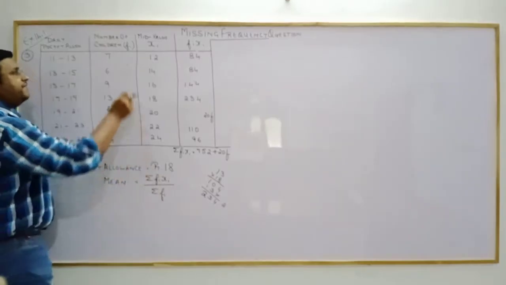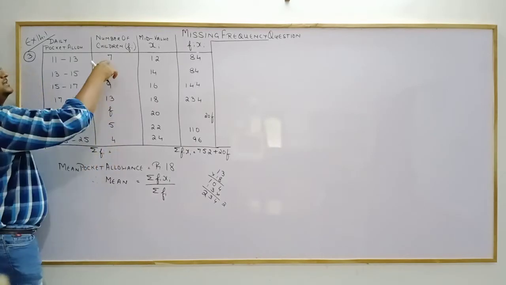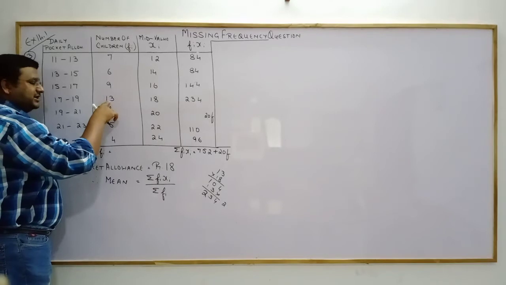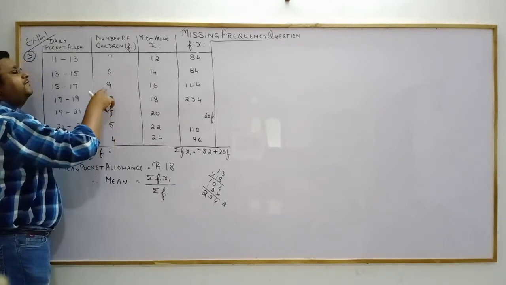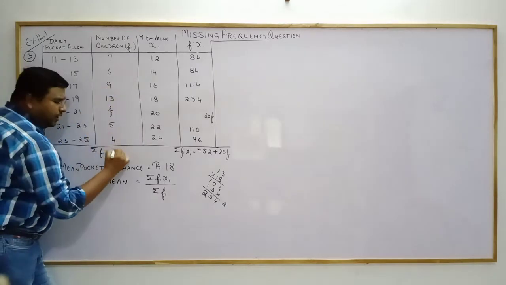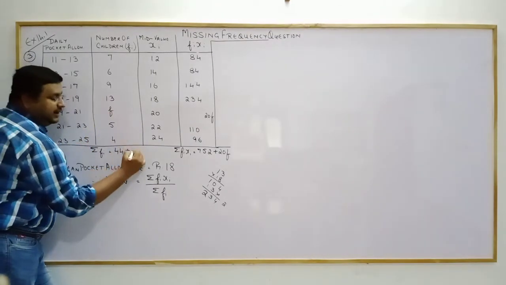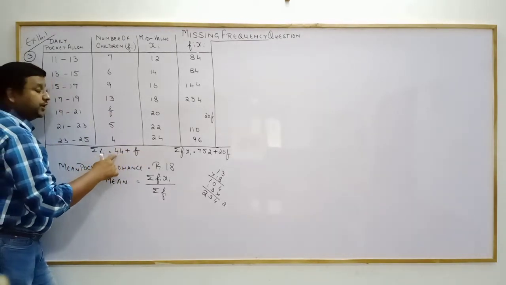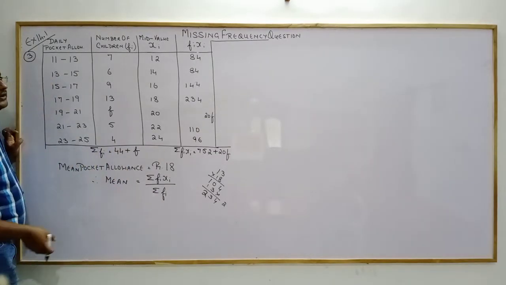Then we need sigma fi, that is the sum of the frequency, the total number of children. Sigma fi: 7 and 6, 13. 13 plus 13, 26. 26 plus 4, 30. 30 plus 5, 35. 35 plus 9, 44. Plus, will this f be written as 44f, or as 44 plus f? It will be written as 44 plus f. Clear? So we have all the quantities.